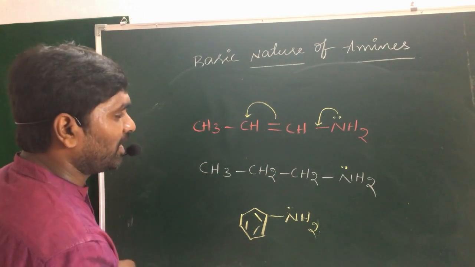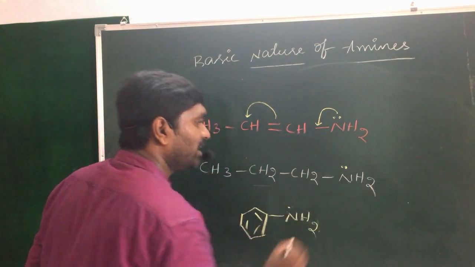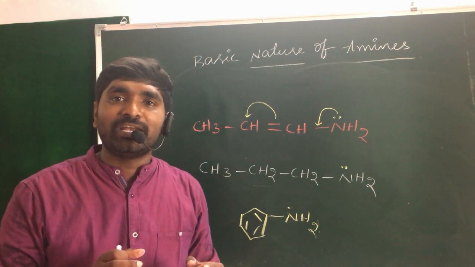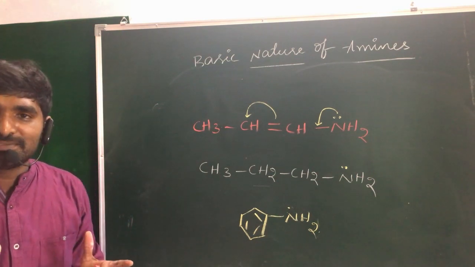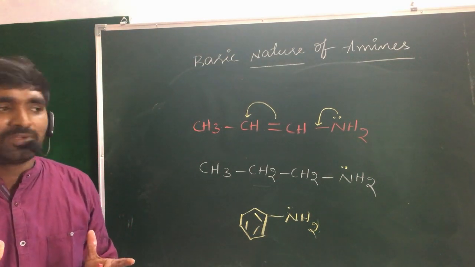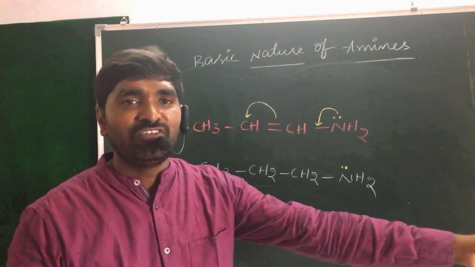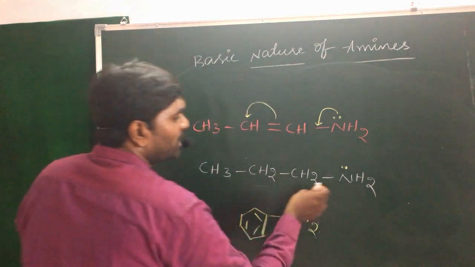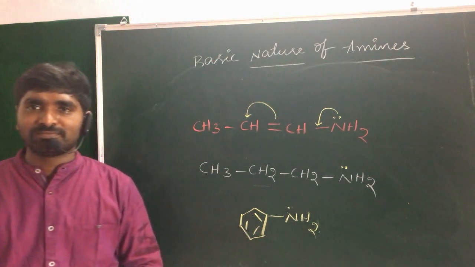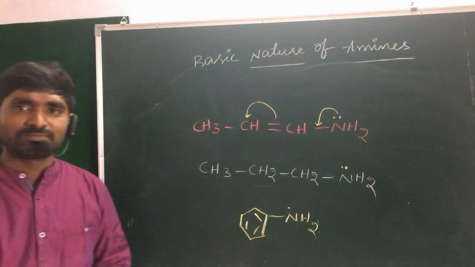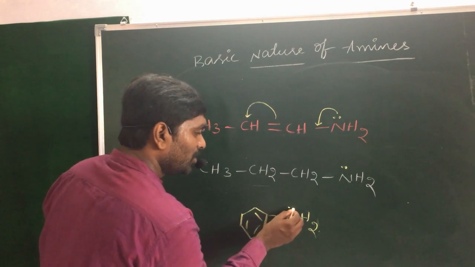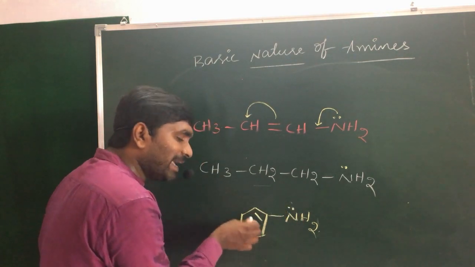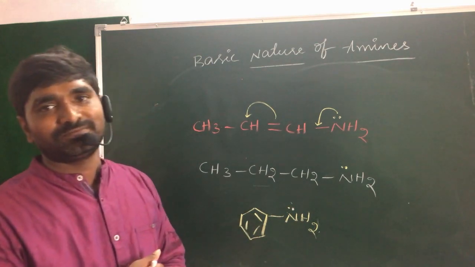But in the case of the second one, which is purely aliphatic in nature, and more importantly which is the free base, okay guys, there is no conjugation. In the third condition, the non-bonding electrons may participate in conjugation with the pi electrons present in the benzene ring.